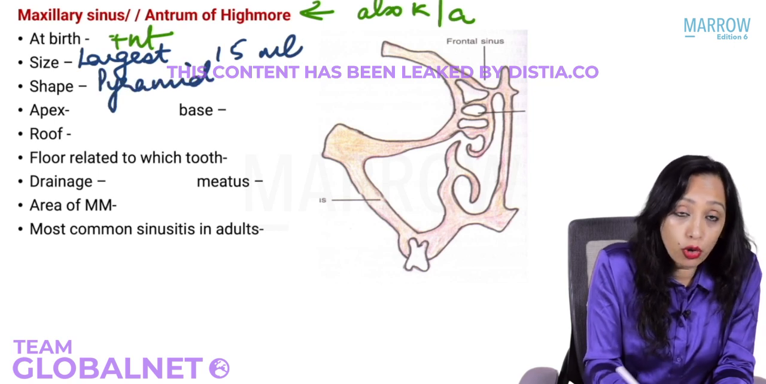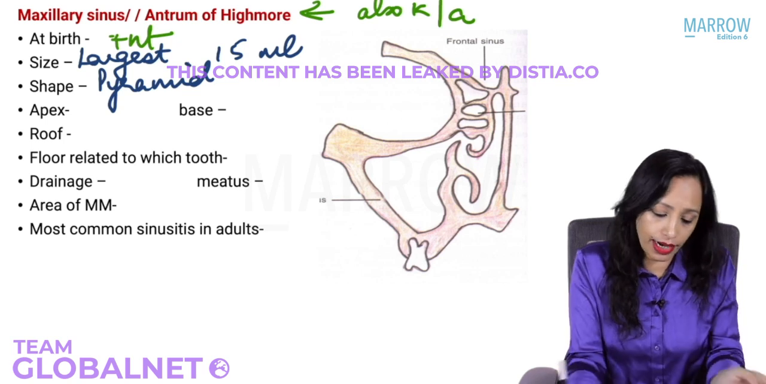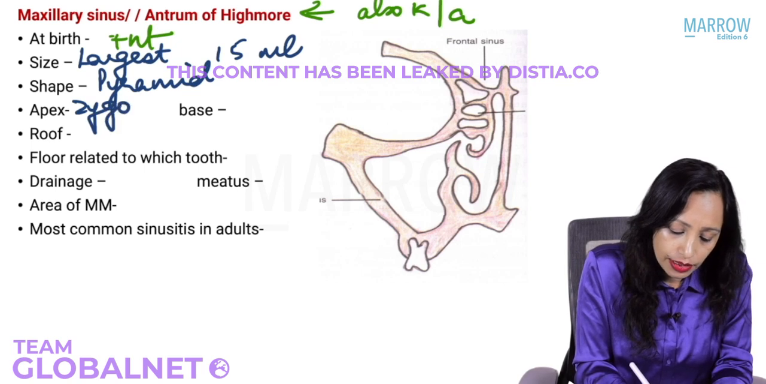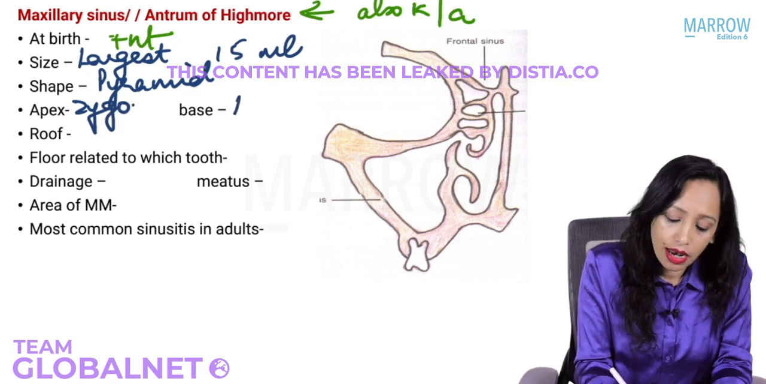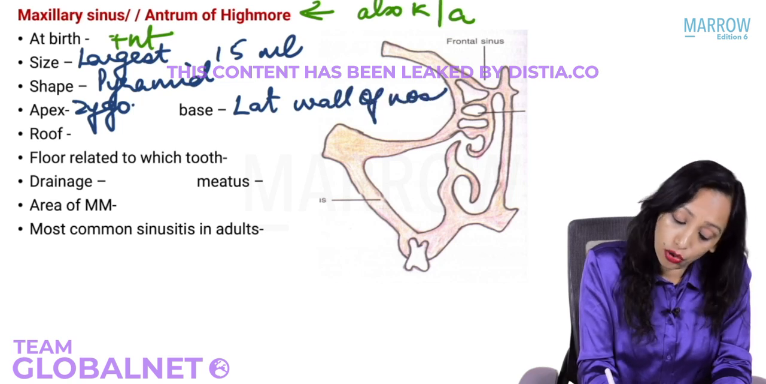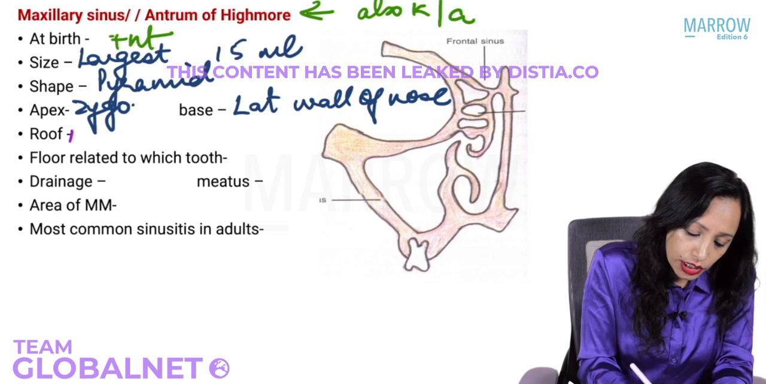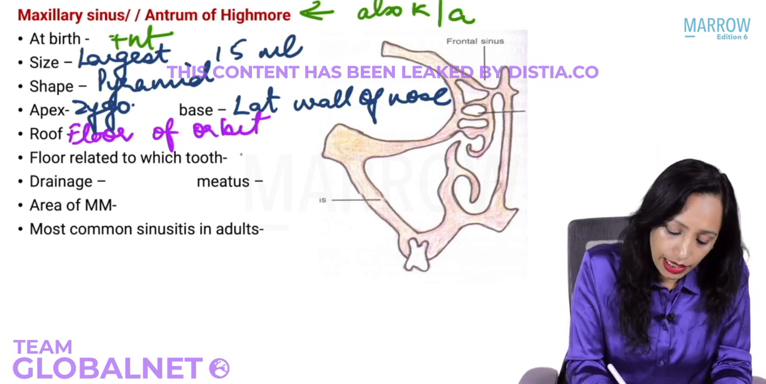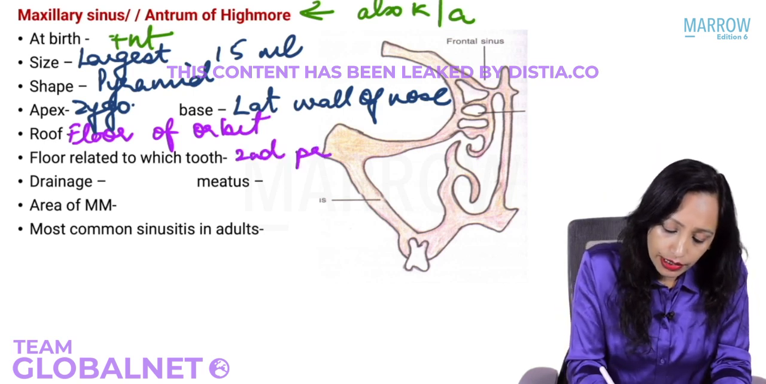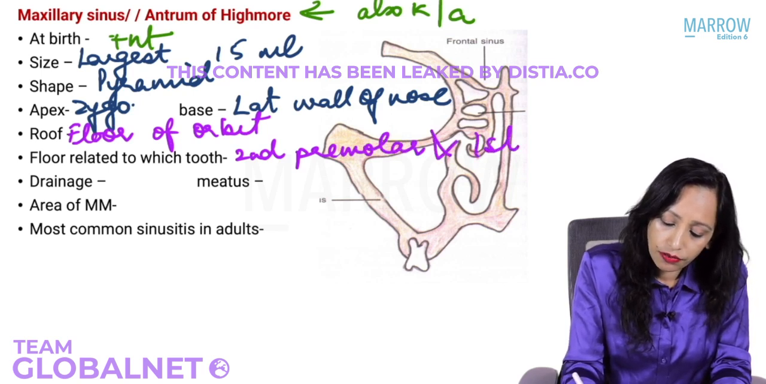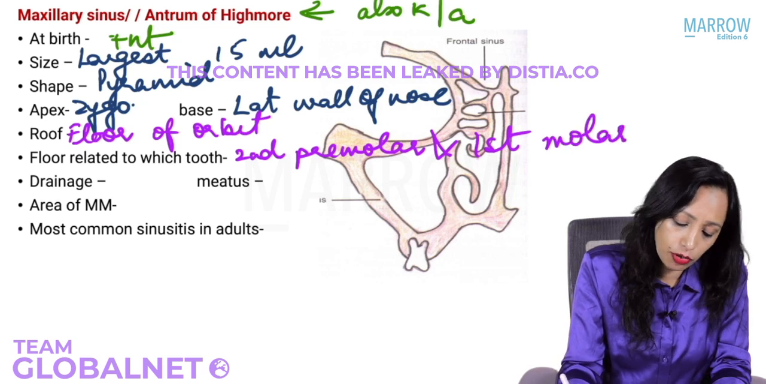All this I have told you, so you will be answering this before I write. The apex is towards the zygomatic bone, and the base is the lateral wall of nose. The roof is the floor of orbit. And the floor is related to which tooth? Yes, the second premolar and first molar.